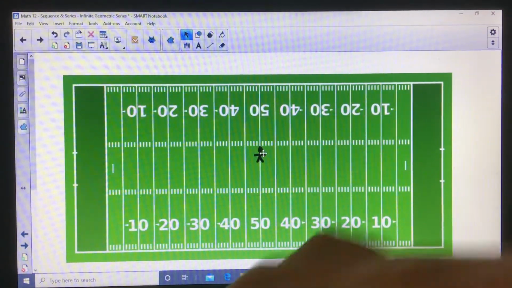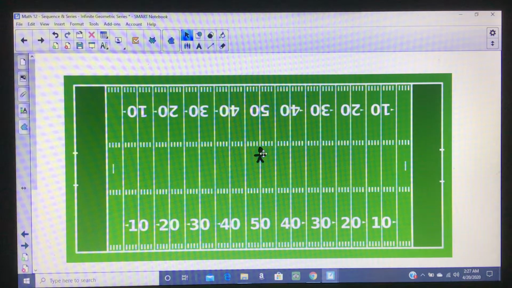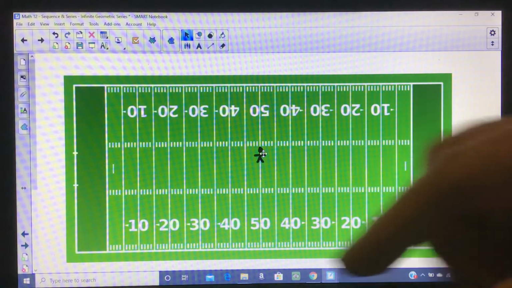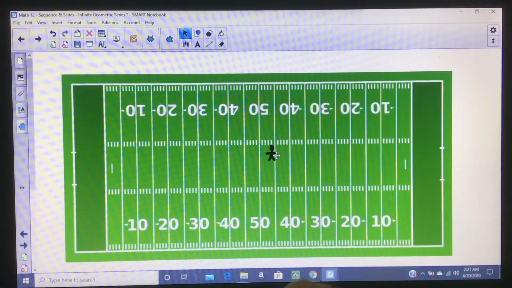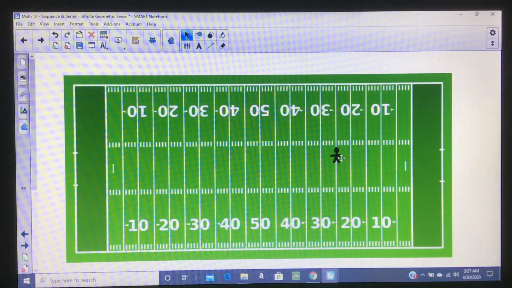So they walk half the field. They've walked a total of 50 yards. Now, in their next step, they're going to walk half of what's left. So half of what's left, well, there's 50 yards left. I'm requiring that they're only going to walk half of that. So if they walk half of what's left, 50's left, half of 50's 25. So they're going to walk 25 yards, and that's their second trip. So first trip got them the 50, second trip gets them the 25.